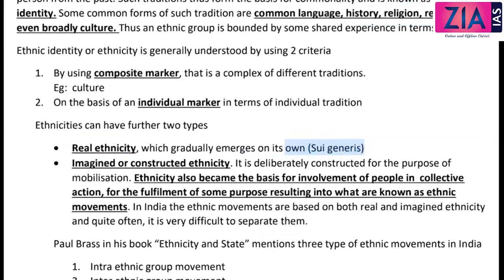The second is more important: imagined or constructed ethnicity. It is deliberately constructed for the purpose of mobilization of people. For example, for the election, etc. For the mobilization, you construct an imaginary ethnicity. You will tell them that we all belong to this particular community. We have this commonality, so you have to vote for us, like that.